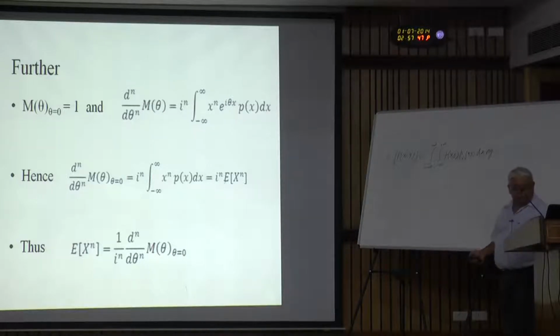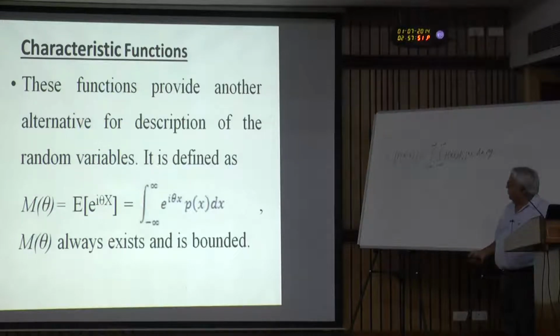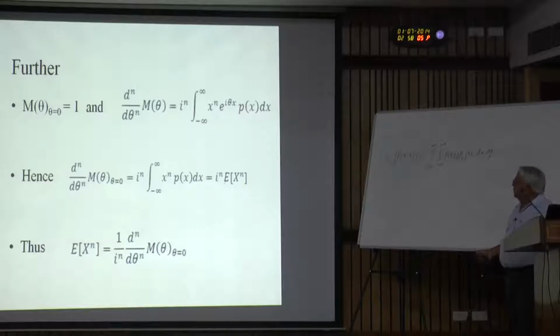Here, we can see that if we set theta equal to 0, e to the power I theta x becomes 1, and you are integrating p(x) dx over the full range. So, this would be equal to 1, that we have already seen. This is a certain event. So, here M of theta at theta equal to 0 is 1.